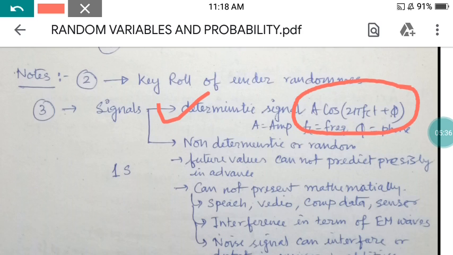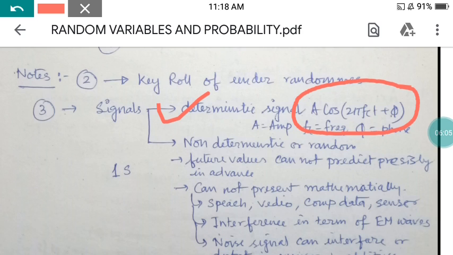The term deterministic means which can be determined, but there is another class which is called the non-deterministic or random signal. So what is a non-deterministic signal? Obviously it is a signal, it should carry some meaning, some sign indeed, but non-deterministic in the sense that it cannot be expressed in the form of a mathematical expression.